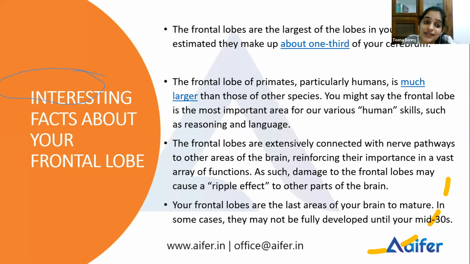I read that the majority of the decisions we make during our adolescence, our teenage years, go wrong. We end up taking too many stupid decisions, because our frontal lobe is not developed by then. It is only in adulthood that our frontal lobe gets developed, and only then you can take proper decisions.